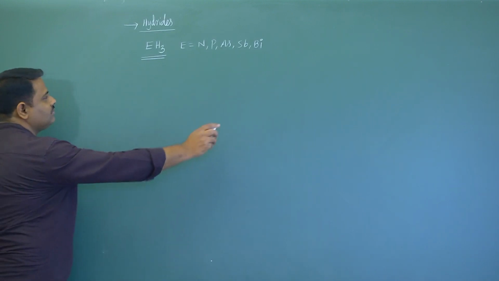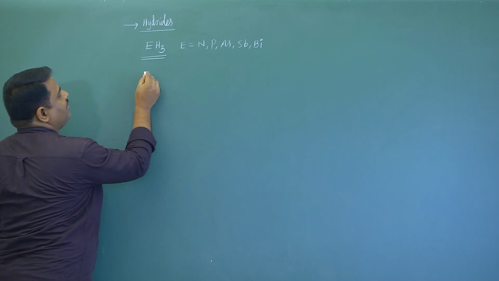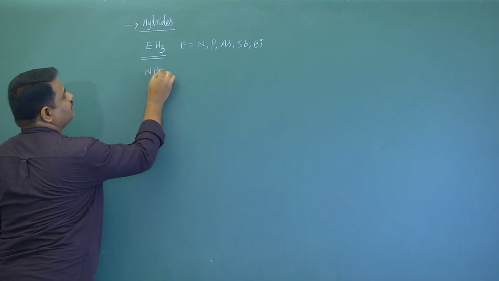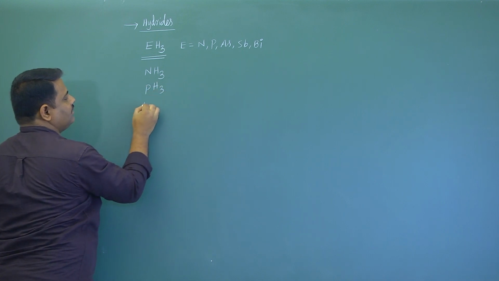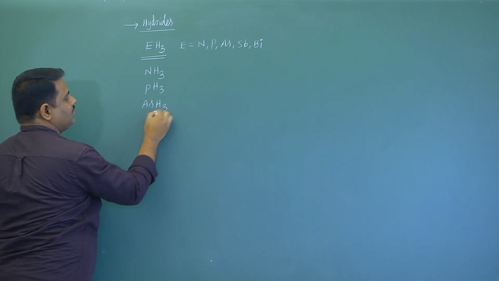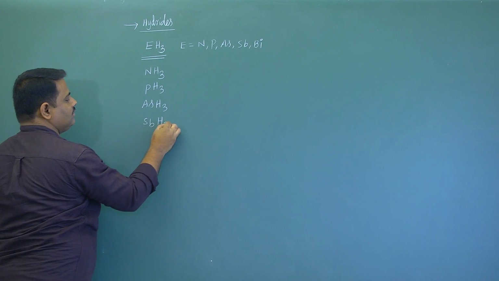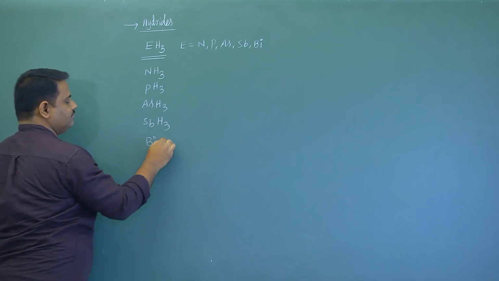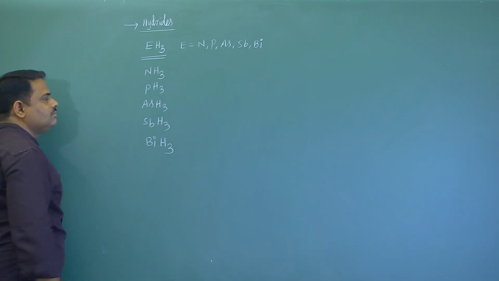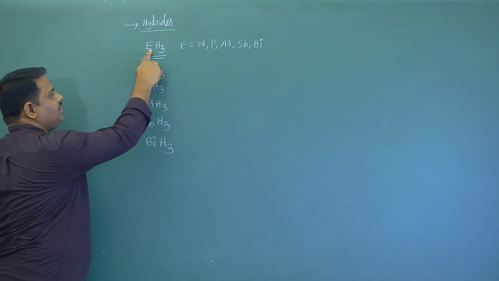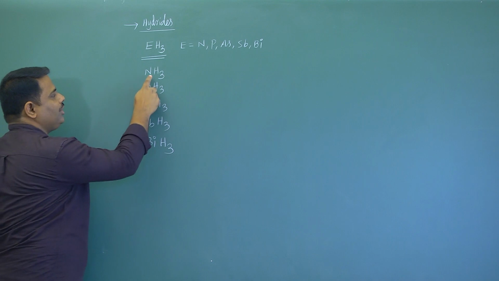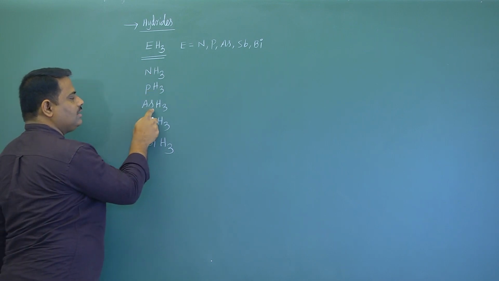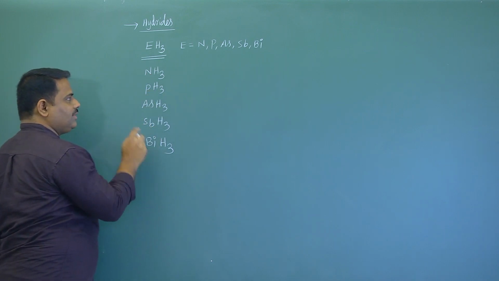Now here, what are EH3 type of hydrides? Ammonia, phosphine, arsine, stibine, bismuthine. Now here instead of E, we are writing the 15th group element. I'll repeat: ammonia, phosphine, arsine, stibine, bismuthine.